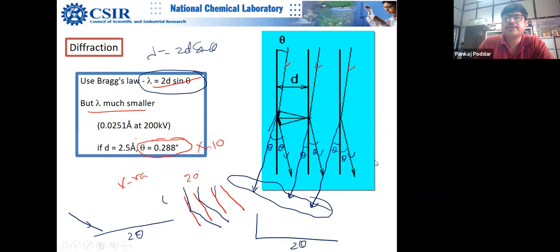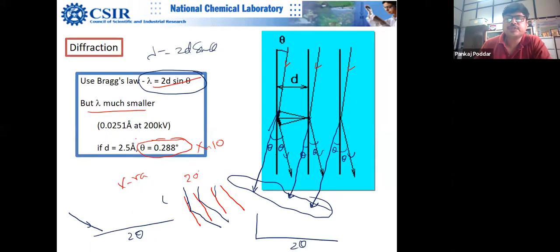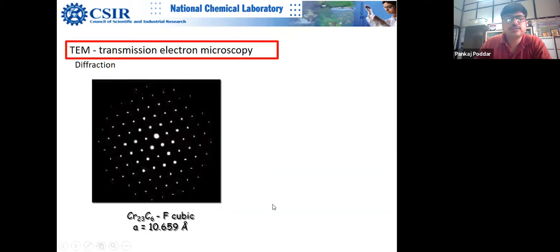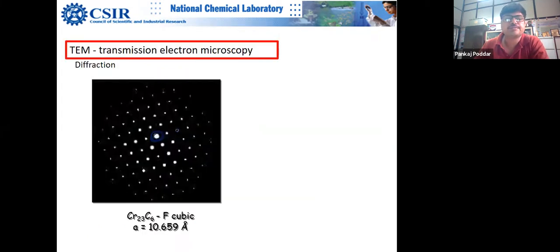Pooja, back to you. Do you understand this? Yes, sir. So now, Pooja, another thing. If you take these straight electron direct beams and focus them at one point, this will be your central point. Got my point? And if you focus the diffracted beams at angle theta, this will be one of these points. Okay? Yes, sir. And now you ask about HRTM.